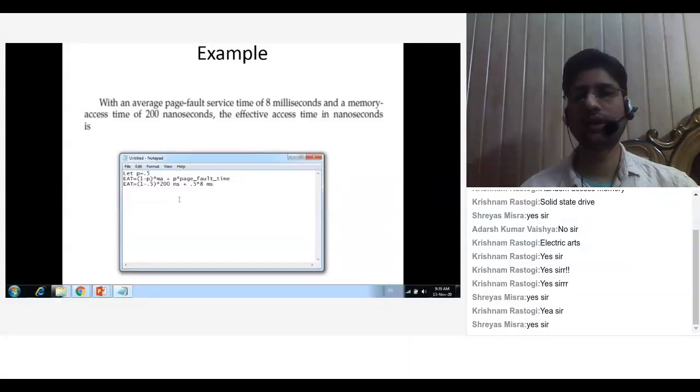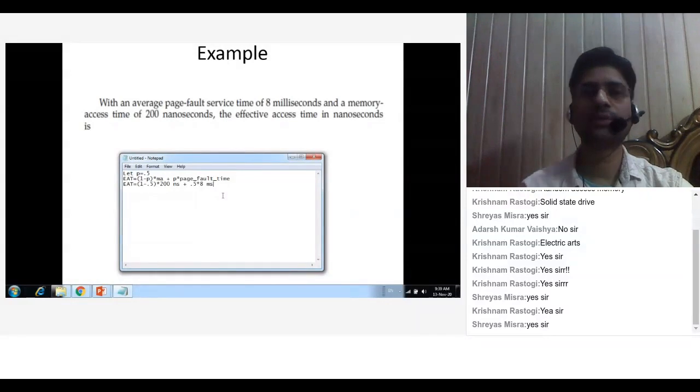So now for doing this calculation, before doing the multiplication and addition, what do you have to do? Conversion. Which conversion is suitable right now? Are you going to convert milliseconds into nanoseconds or nanoseconds into milliseconds? If you convert both into seconds, you will have a lot of decimal values.